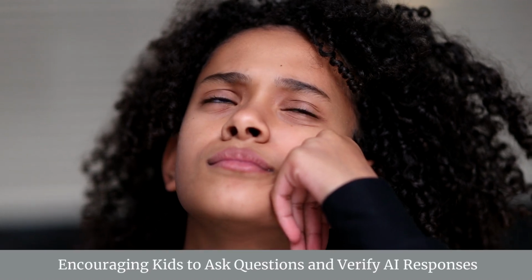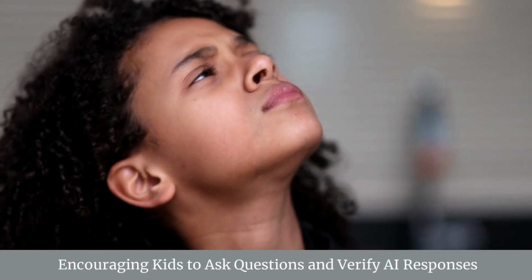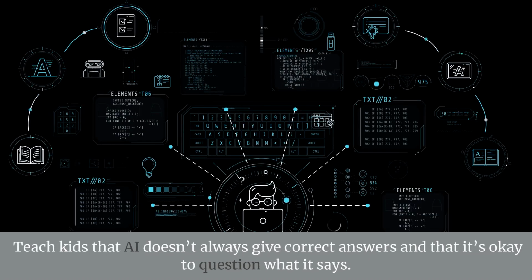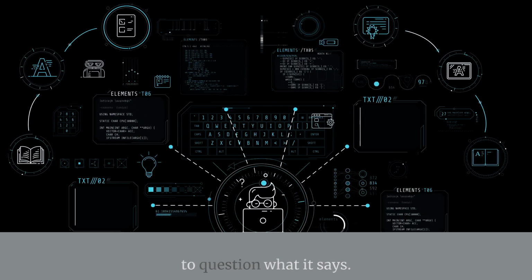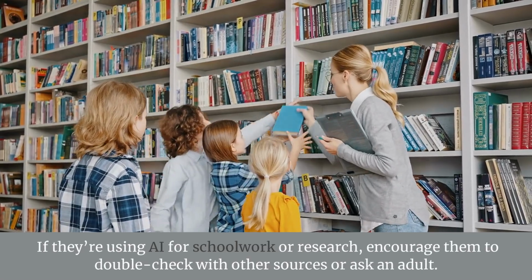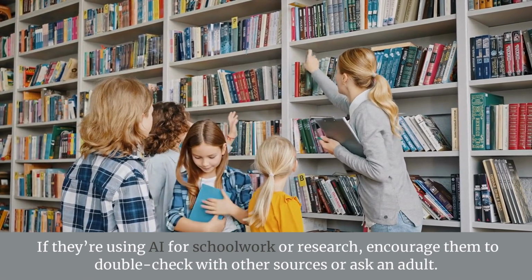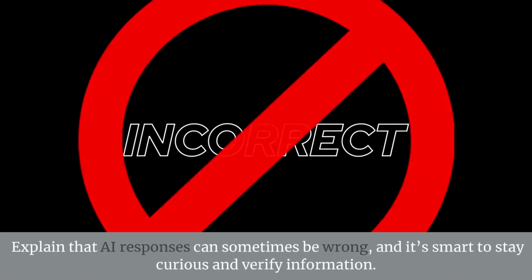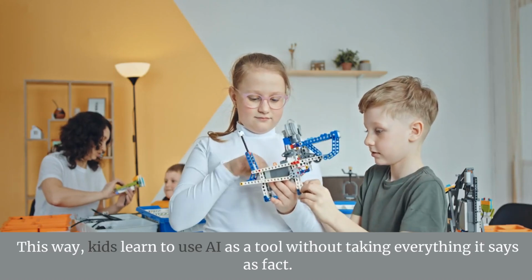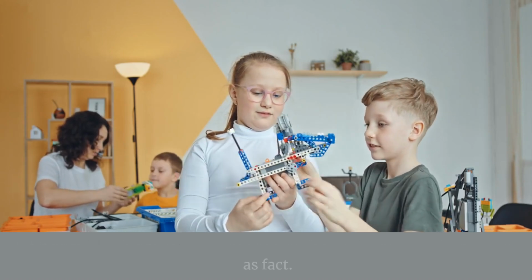Encouraging kids to ask questions and verify AI responses. Teach kids that AI doesn't always give correct answers and that it's okay to question what it says. If they're using AI for schoolwork or research, encourage them to double-check with other sources or ask an adult. Explain that AI responses can sometimes be wrong, and it's smart to stay curious and verify information. This way, kids learn to use AI as a tool without taking everything it says as fact.